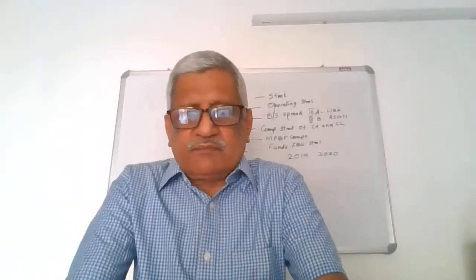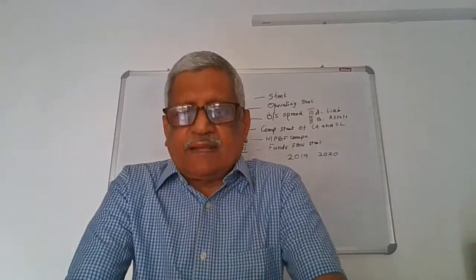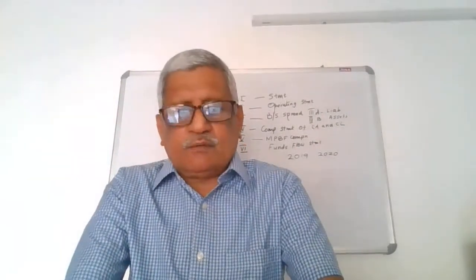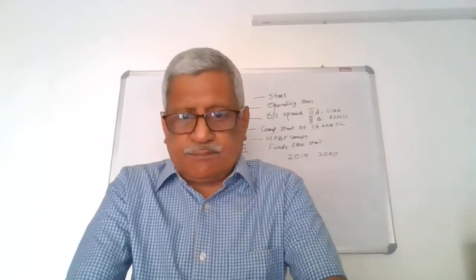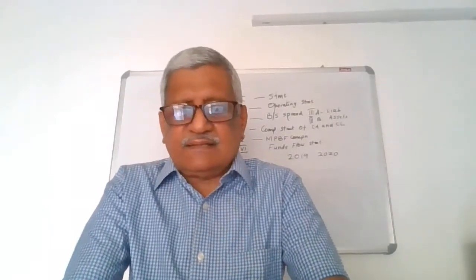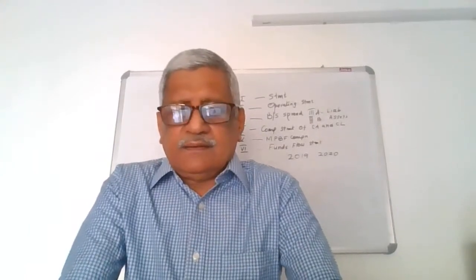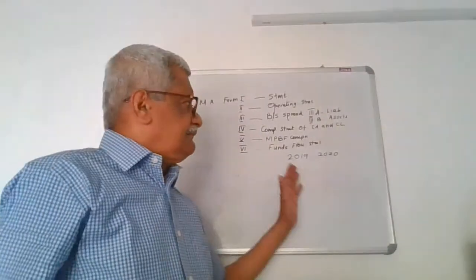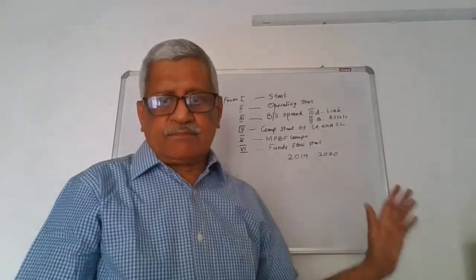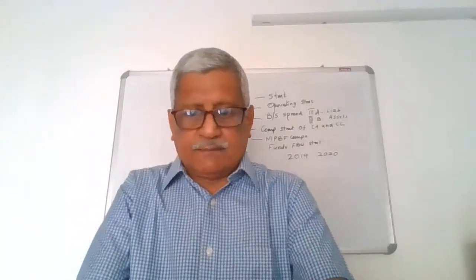There what we do is we take all the long-term sources, we take all the long-term uses, find out whether there is a surplus. If there is a surplus, we know that there is margin available for working capital. How the increase in working capital between those 2 years have been met, that is what is funds flow statement.